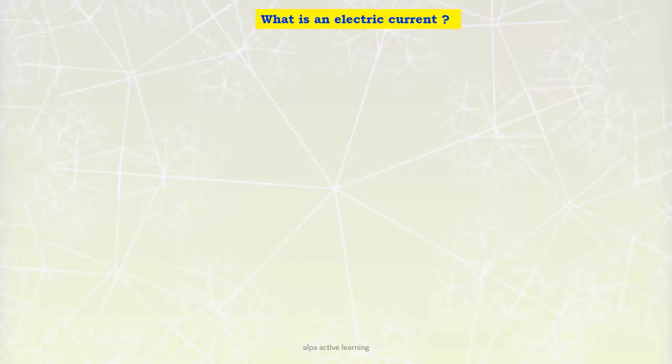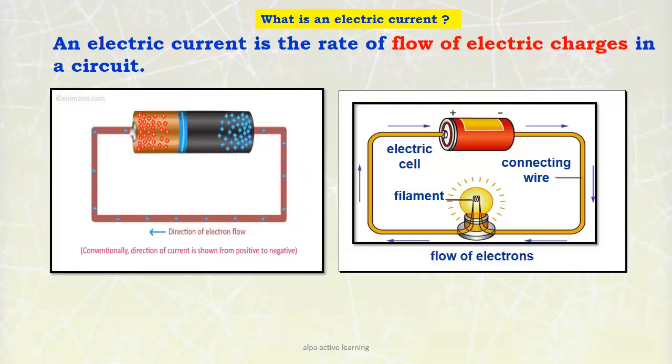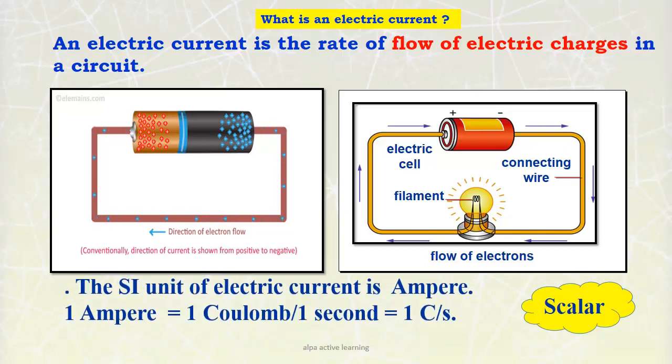So what is an electric current? An electric current is the rate of flow of electric charges in a circuit. Look at the circuit. You can see the direction of electron flow. Conventionally, the direction of current is shown from positive to negative. Now, how much current is flowing? The current is measured in ampere, and 1 ampere is equal to 1 coulomb per second. Remember, electric current is a scalar quantity.